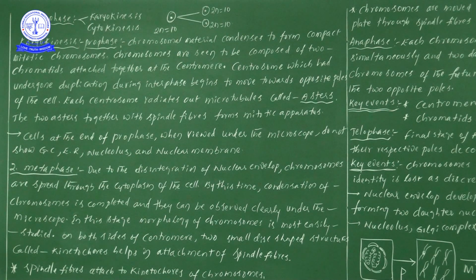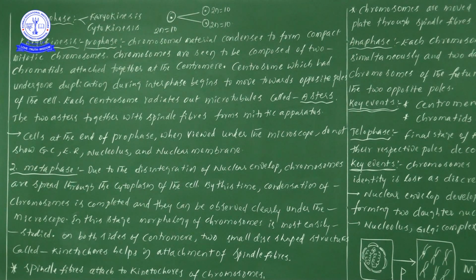Now one point you are learning: out of these four stages, in which stage can we observe the proper structure of the chromosome? Our answer must be metaphase. Why? Because in metaphase, the condensation of the chromosomes will be completed and the chromosome is observed very clearly under the microscope. The morphology of the chromosome we can observe very clearly in the metaphase.